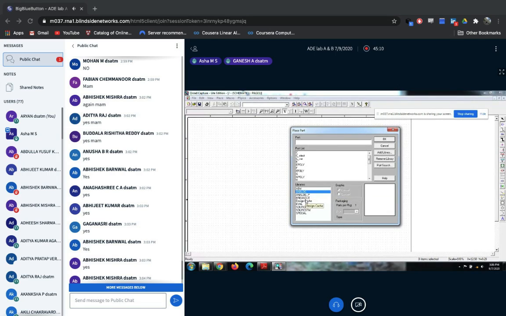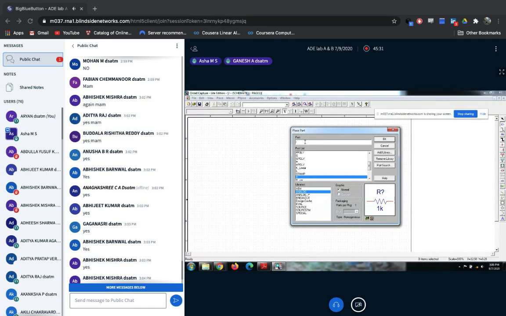So first, for example, now I want to place the resistors first. Select the analog library, go to the part, and in the part field just type R.